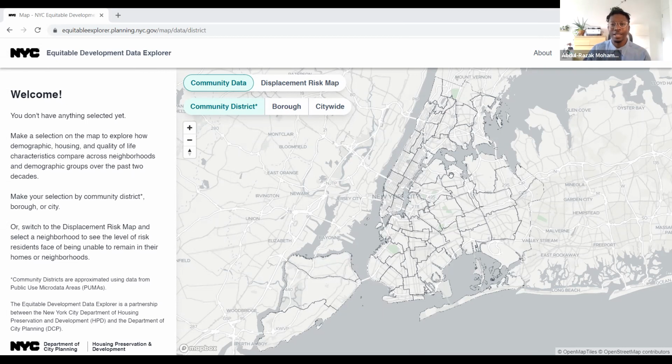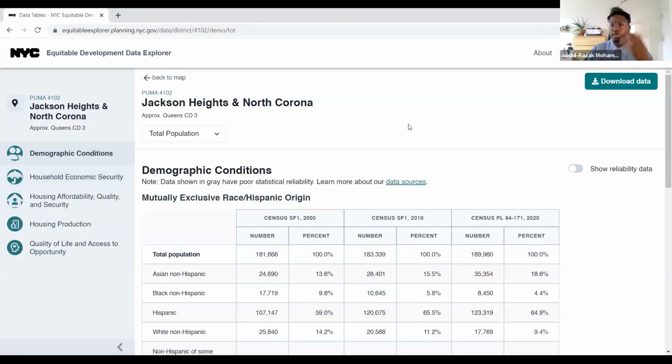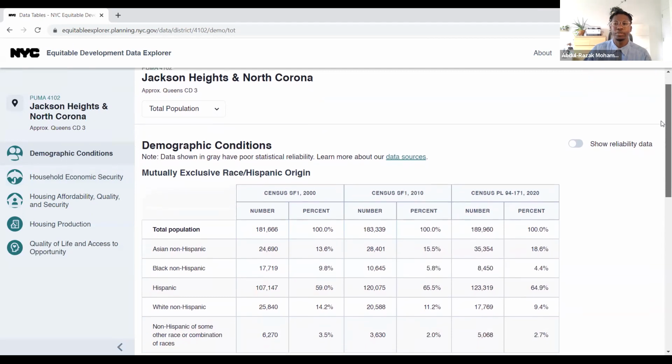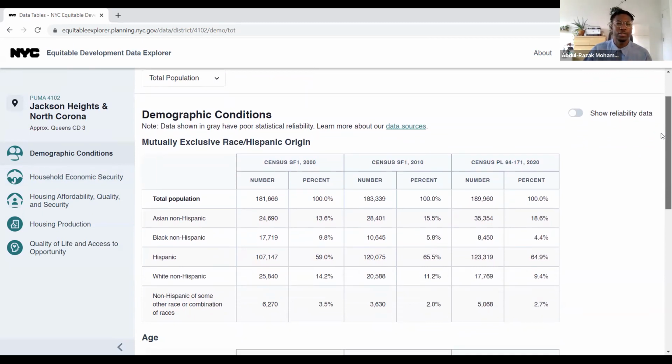I'm going to jump right in and select it from the EDDE from the community data view. So right here, we've got Jackson Heights and North Corona. And as you'll see on the left, there's information about the community district and then the 5 data categories that we aim to cover in this module. We'll just jump right in, starting with demographic conditions. So when I click on that here, a data table page will pop up that gives me a few different data points related to the population and demographic statistics that are related to this area.